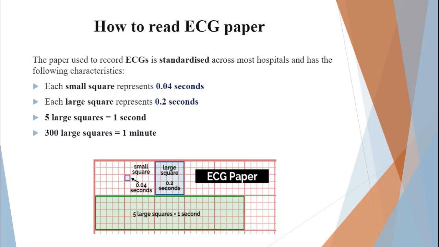Now, how to read an ECG paper? This ECG paper is actually standardized across all hospitals throughout the world. Here we can see that in this big box there are 5 small boxes, and each small box represents 0.04 seconds. So 0.04 times 5, we get that each large box represents 0.2 seconds.